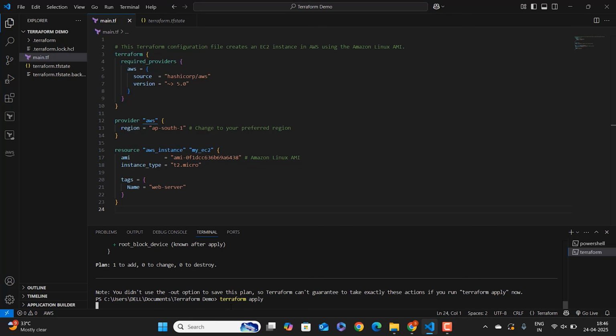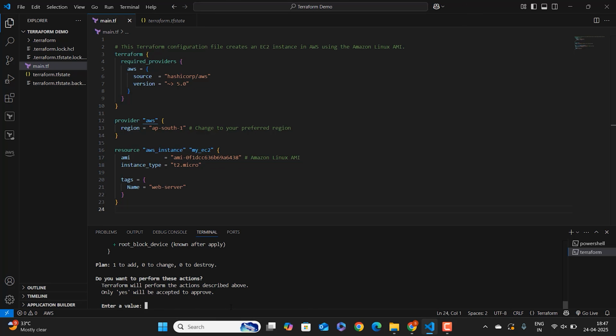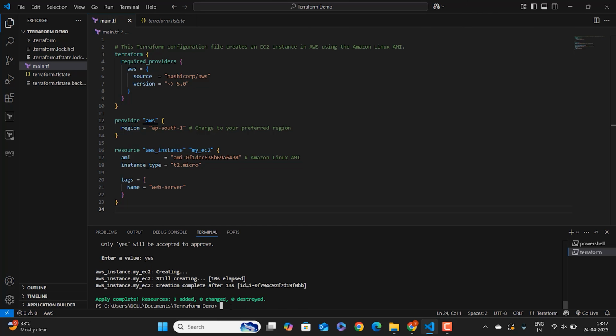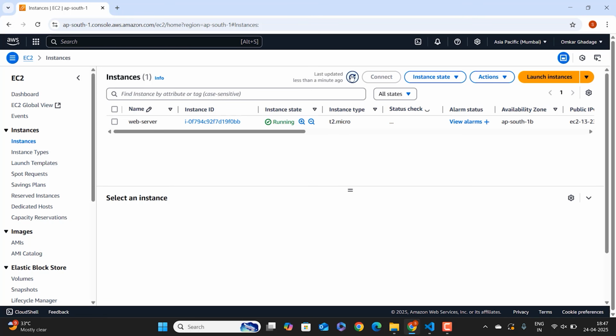Now all the changes that we have verified just now will be applied through our Terraform config file. And it is asking for the approval. Write yes. And it is creating our EC2 instance. Now you can see on the screen that we have got an output saying apply complete, one resource added. So let's take a look at our EC2 dashboard. Let's refresh it and it is running. Okay, it reinitialized. So our instance is created and it is running.